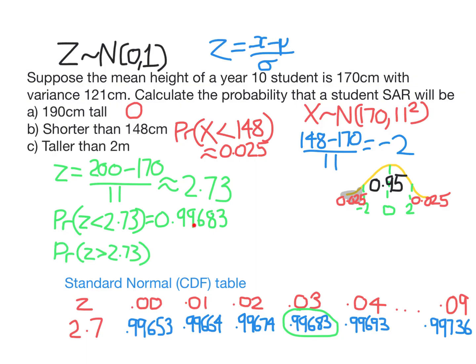So if this is the area less than 2.73 standard deviations, the area above will be just 1 minus that number. And of course, that just leaves us with 0.00317. That's our final probability. So about 0.3% of people will be taller than 2 meters.